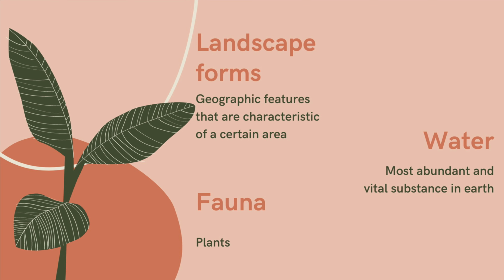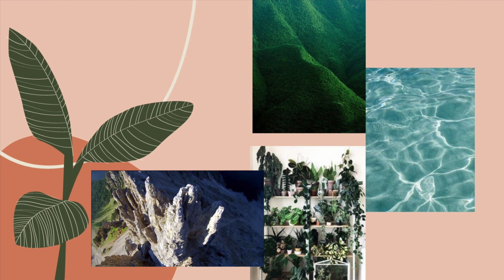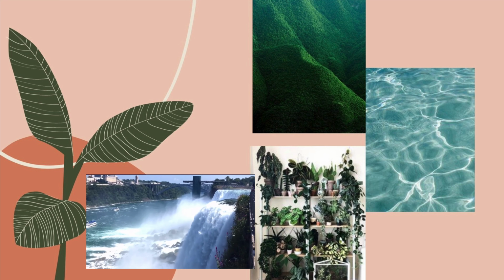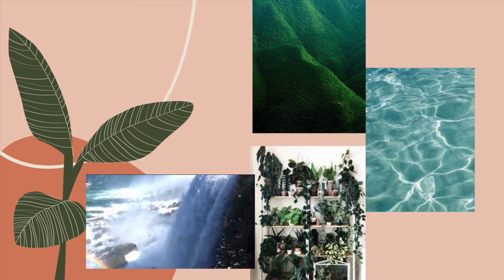Landscape forms are geographic features that are characteristic of a certain area. Water is the most abundant and vital substance of Earth, and flora are plants in general. In this set of concepts, landscape forms and water affect fauna. There are some places, like mountains, where some flower species can grow, but in a coastline or in a desert, they are not able to grow.